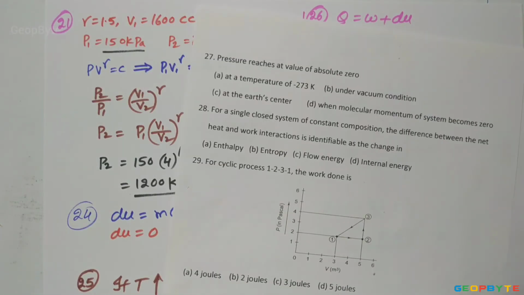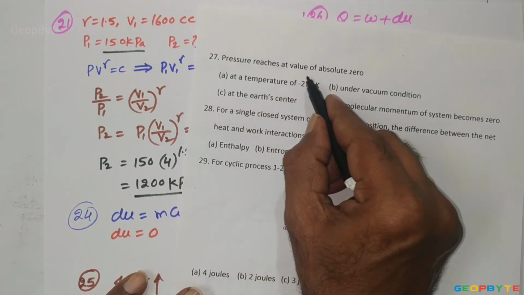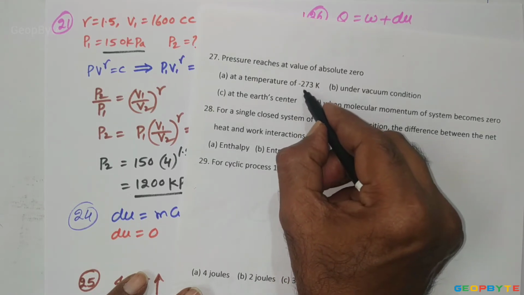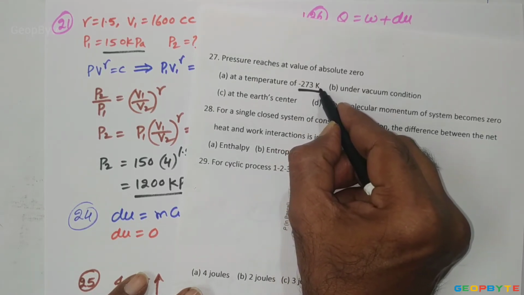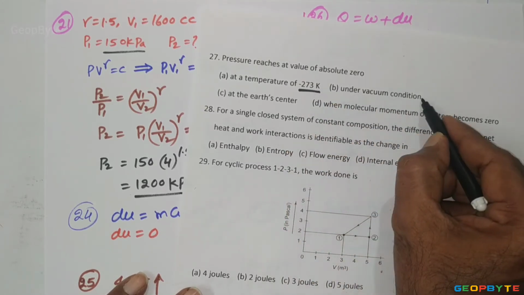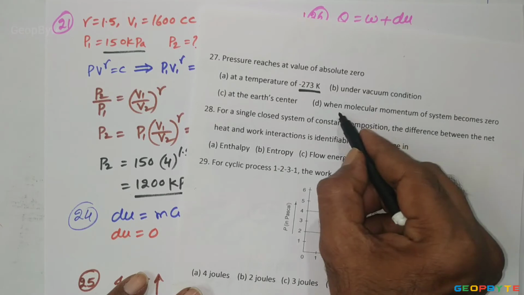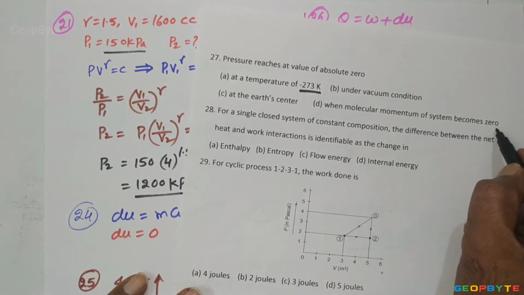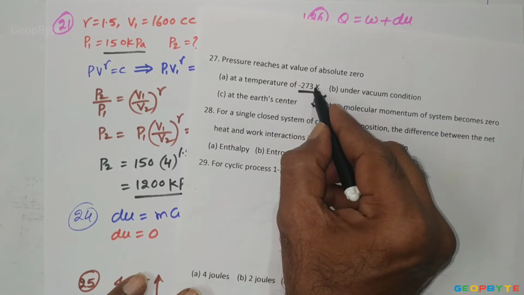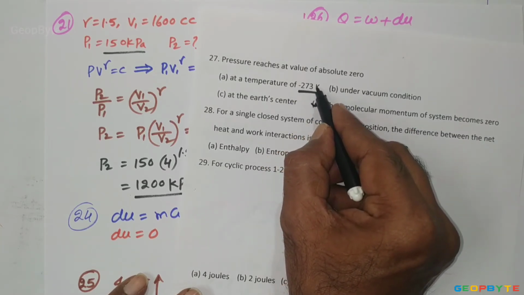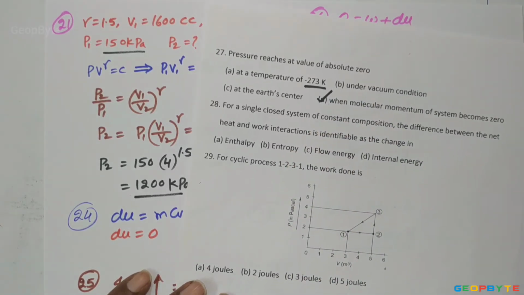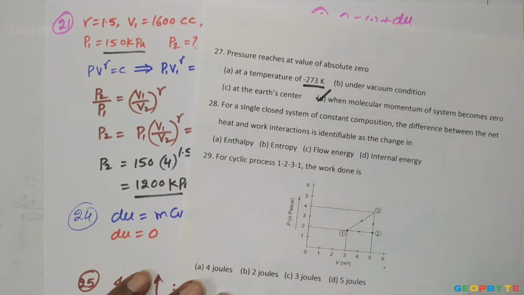The answer is, the pressure reaches a value of absolute zero at a temperature of minus 273 Kelvin. It is given Kelvin. If it is degree centigrade, it also looks correct. Under vacuum condition, no. At the earth center, no. When molecular momentum of the system becomes zero, this is the correct option. If it is given minus 273 degree centigrade, that is also a correct option, but it is given Kelvin. Anyhow, for the 27th problem, option D is correct.